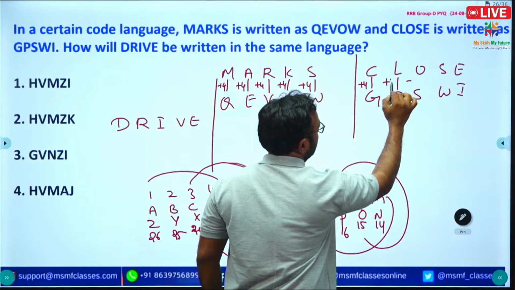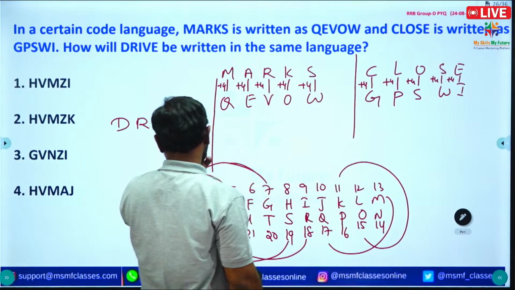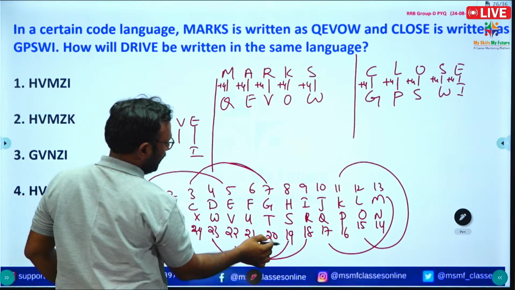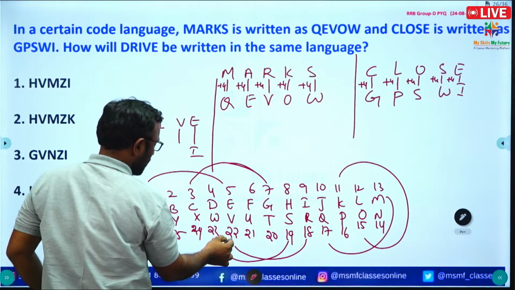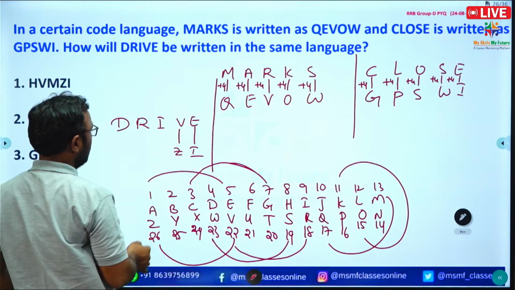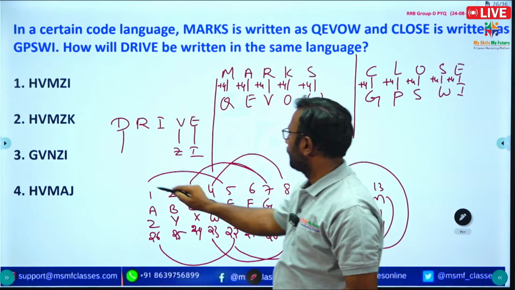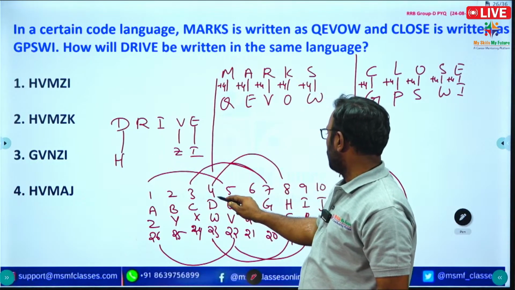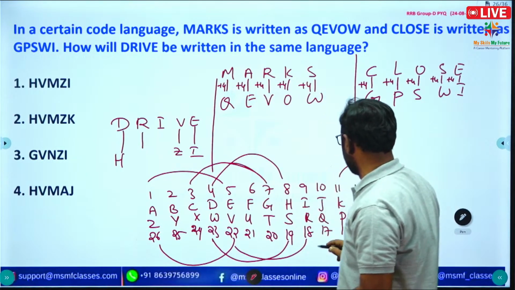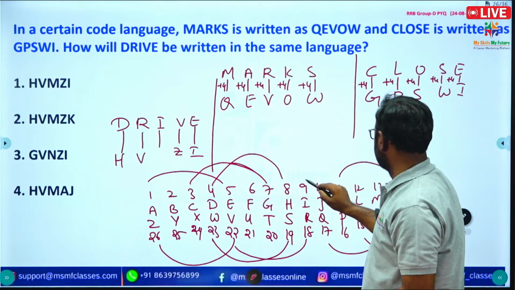So for DRIVE, in the place of E automatically we have I. V plus 4, 22 plus 4 we get 26, that is Z. D plus 4 we get H: D is 4, 4 plus 4 is 8, that is H. R is 18, 18 plus 4 is 22, that is V. I is 9, 9 plus 4 is 13, that is M.